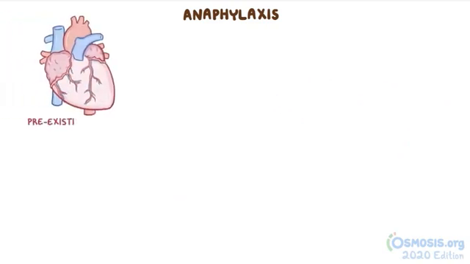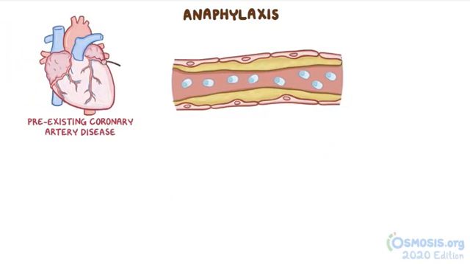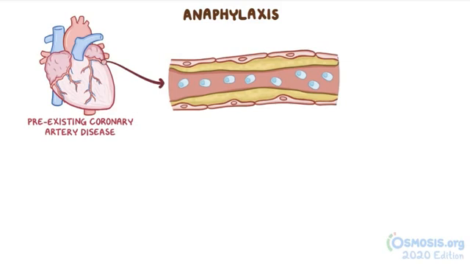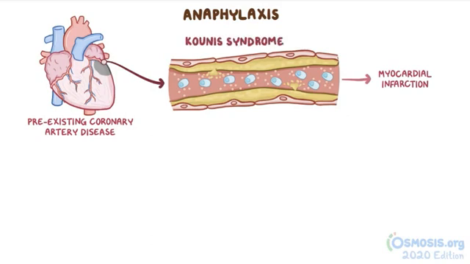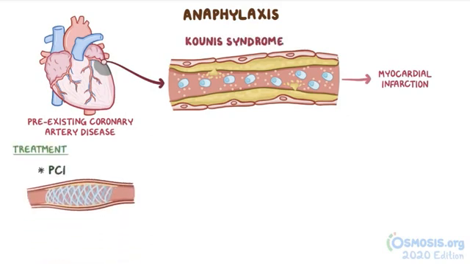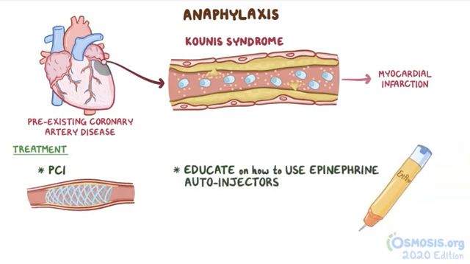Interestingly, people with pre-existing coronary artery disease have lots of mast cells in the coronary circulation. When anaphylaxis happens, vasoactive mediators can trigger plaque rupture, leading to a myocardial infarction. And this unique phenomenon is called Kounis syndrome. In addition to managing anaphylaxis, percutaneous coronary intervention should also be performed. Finally, prior to discharge, it's crucial to educate individuals and their family members on how to use epinephrine autoinjectors like the EpiPen.